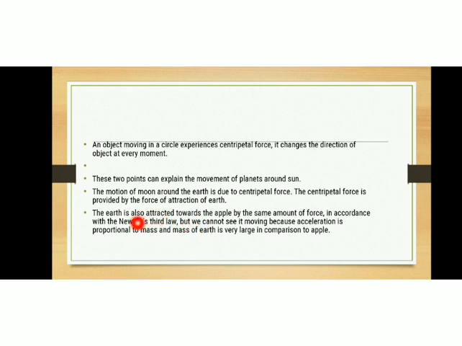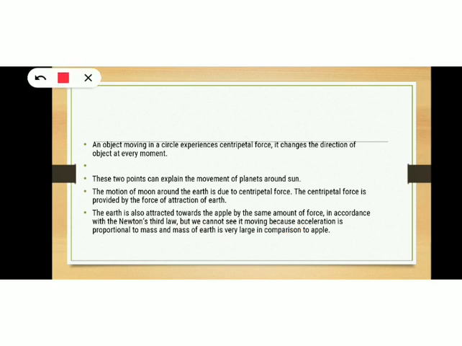Okay, so if earth attracts apple, then apple must also attract the earth with the same amount of force. But we cannot see apple moving because acceleration is inversely proportional to the mass, and the mass of the earth is very large in comparison to apple, isn't it?